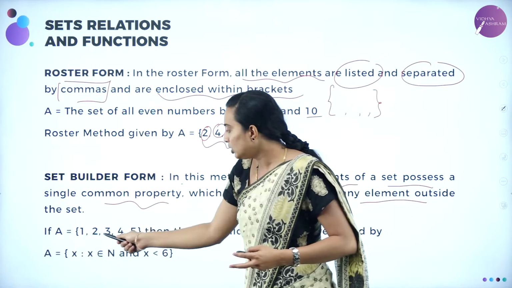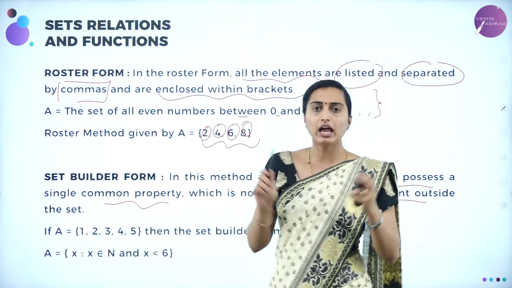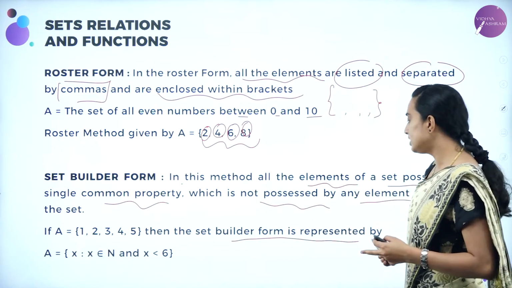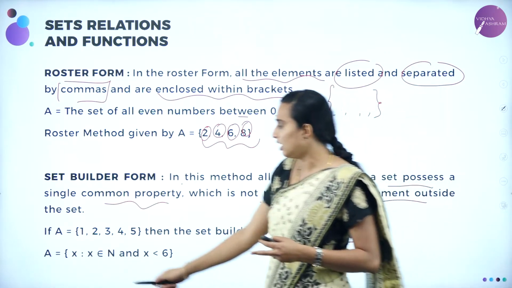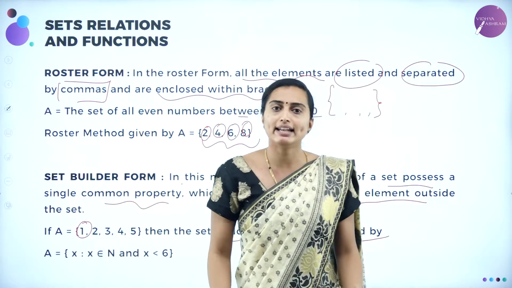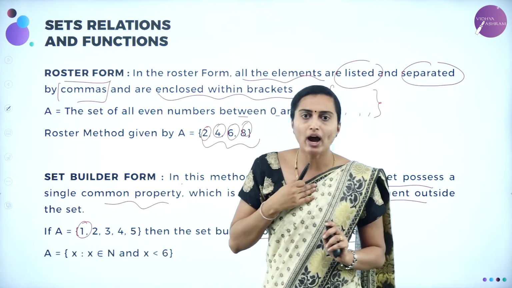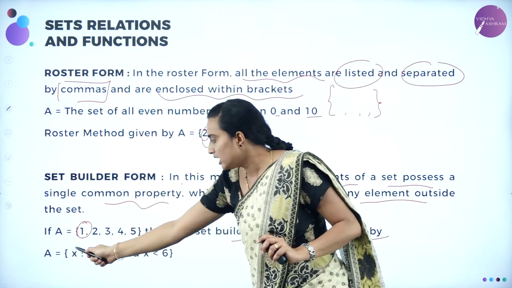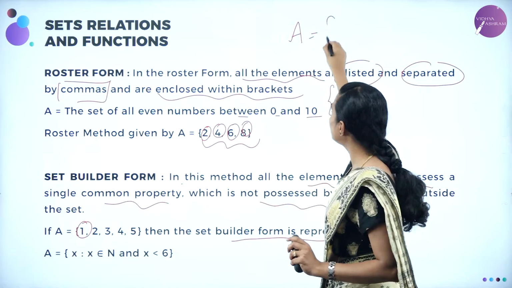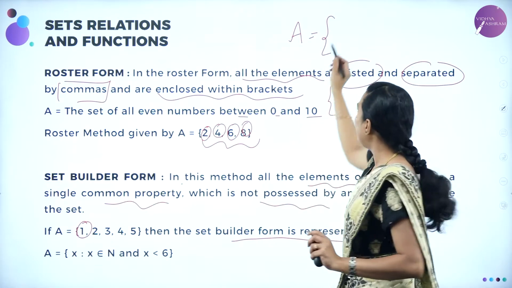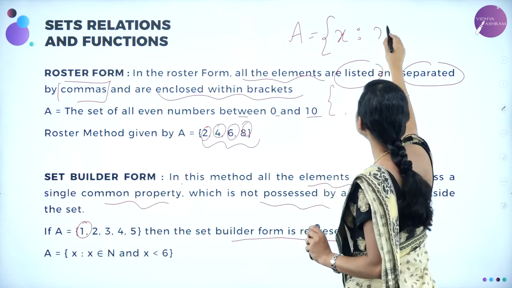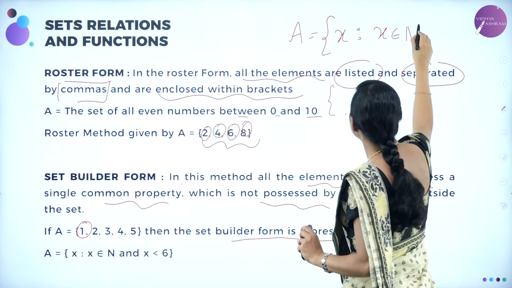Okay, so what is the example? See here, 1, 2, 3, 4, 5. I have taken only 5 numbers. So the set builder form can be represented as, see here, A is equal to, 1 will be starting from, you know already, the natural numbers, isn't it? So I have taken A is equal to open flower bracket, X such that X belongs to natural number.